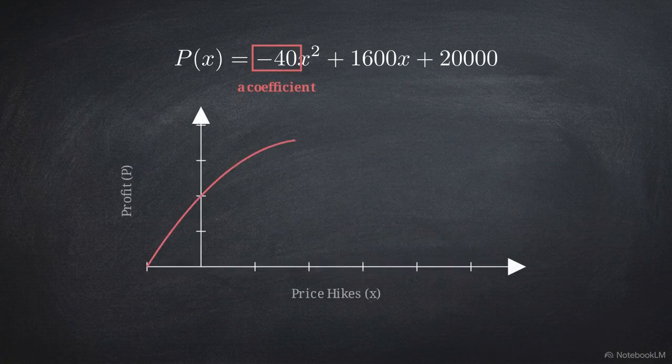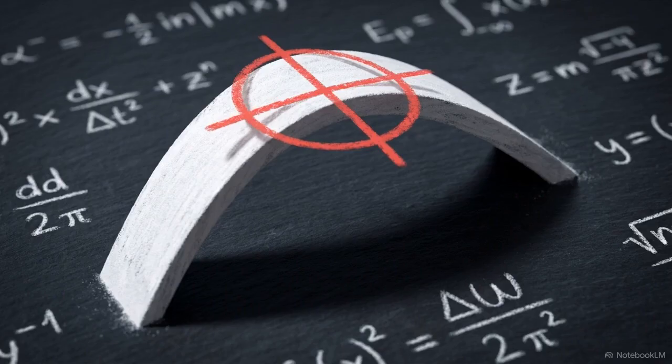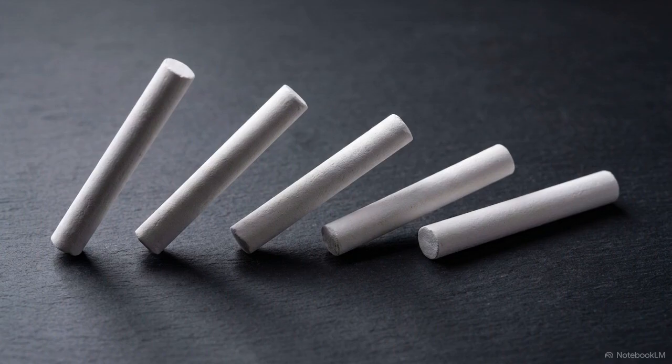That negative value dictates the physical shape of the data, forcing the parabola to open downwards. Because the structural curve points downward, the company's profit has an absolute peak ceiling. Our dynamic slope formula is designed to expose exactly where it is. Finding that exact peak without manually calculating every single potential price hike requires us to look at the rate of change. This graph charts the profit function.